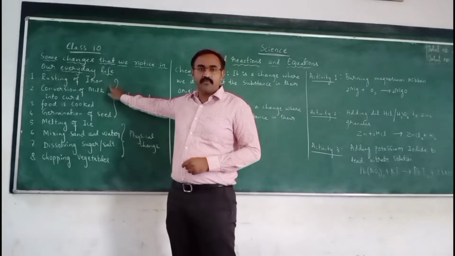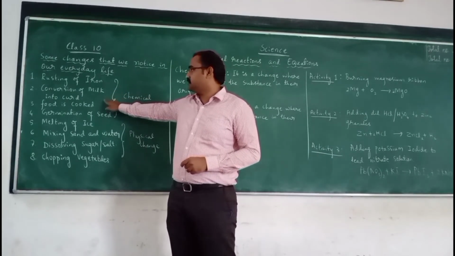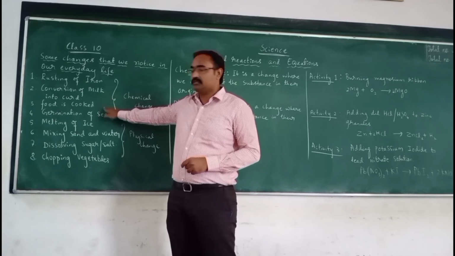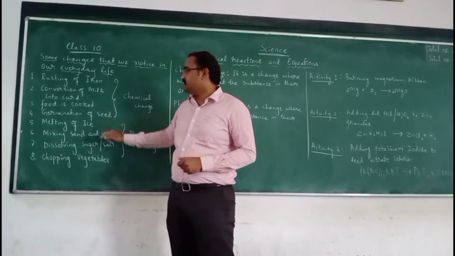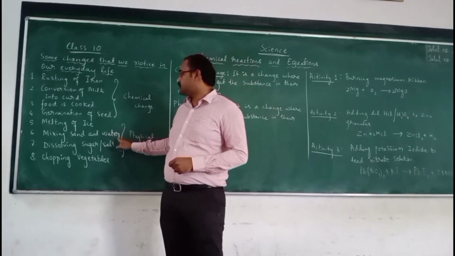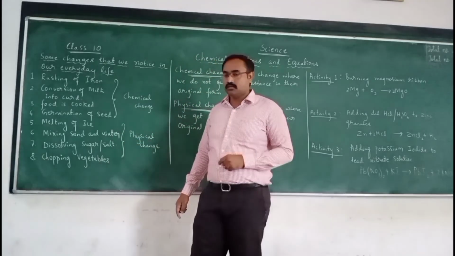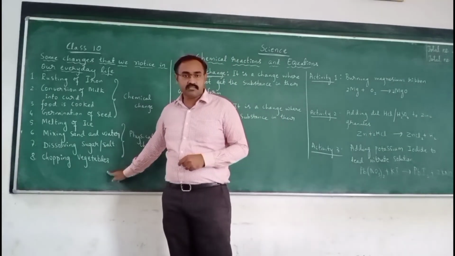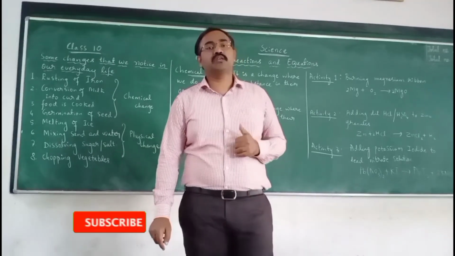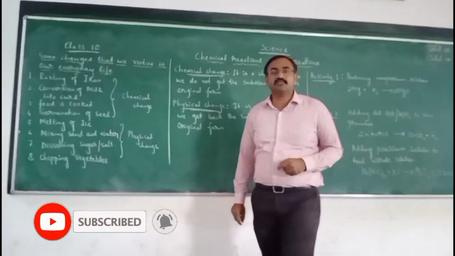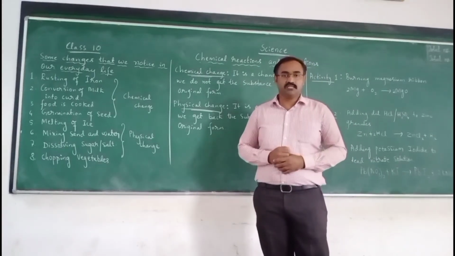One is rusting of iron, conversion of milk into curd, food is cooked, germination of seed, melting of ice, mixing sand and water, dissolving sugar or salt, chopping vegetables, and still many more changes that we have noticed around us. So these changes are classified as physical and chemical changes.